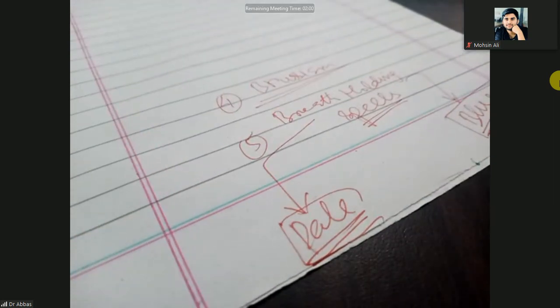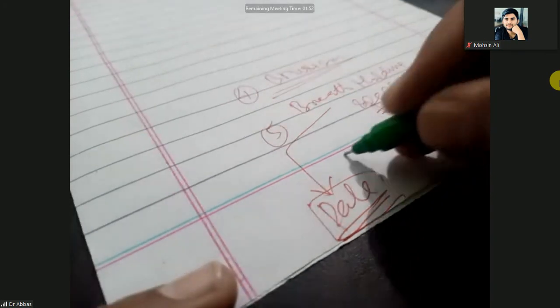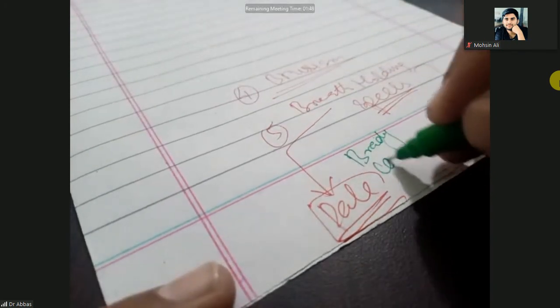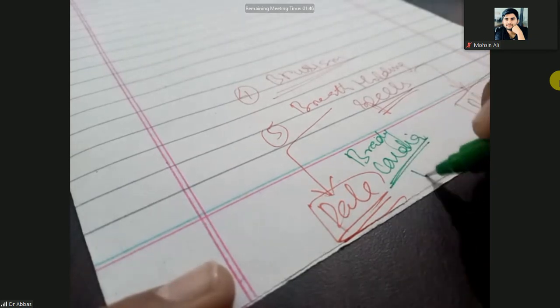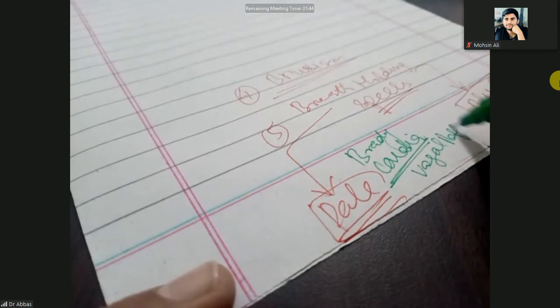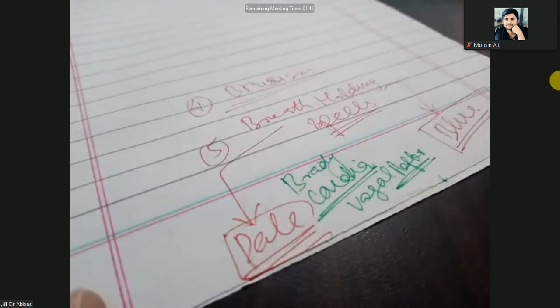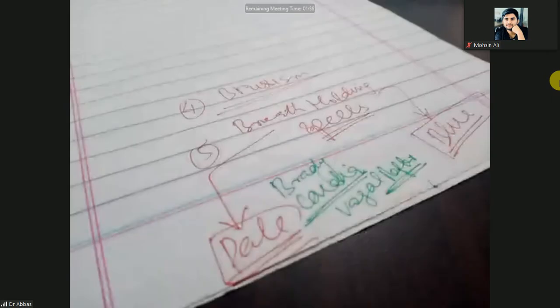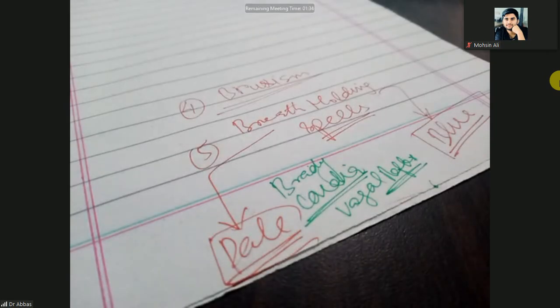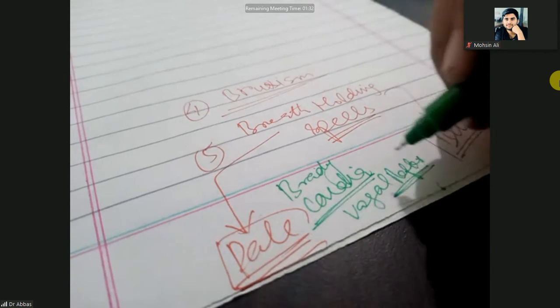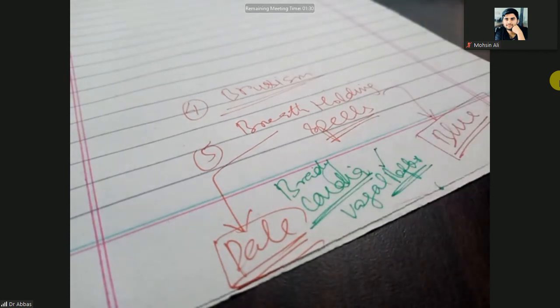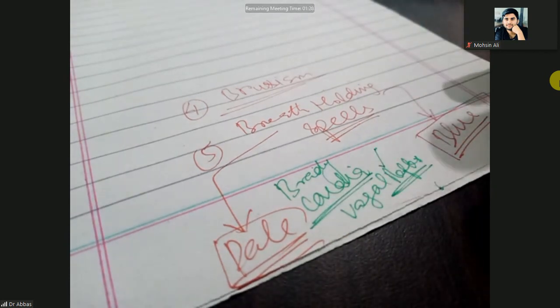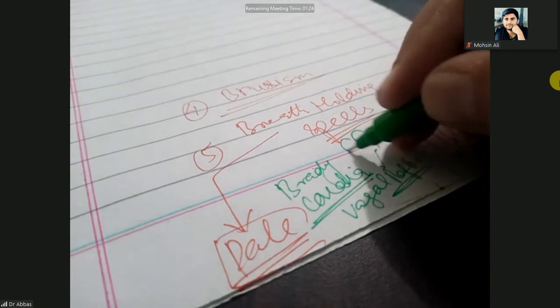So what will happen when there is a pale color? It is due to the vagal reflex. Bradycardia is due to vagal reflex activation. The vagal reflex will become active, it will secrete more and more acetylcholine, and the heart will remain in the diastolic condition. The vagus nerve controls the heart activity. The vagus nerve secretes acetylcholine, so the heart remains in diastole.